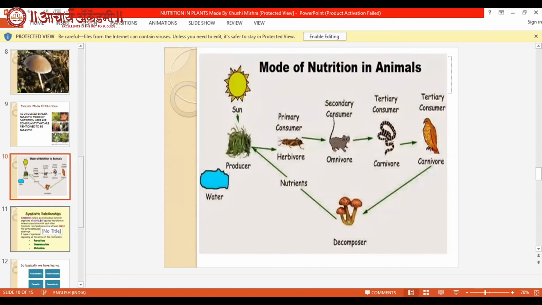Then next come decomposers, then nutrients, and then producers. Like this, the food cycle continues.